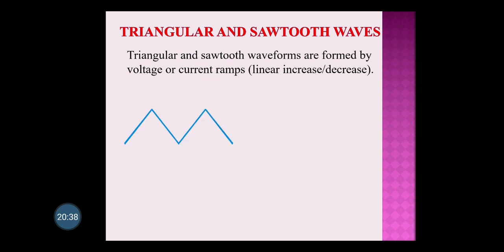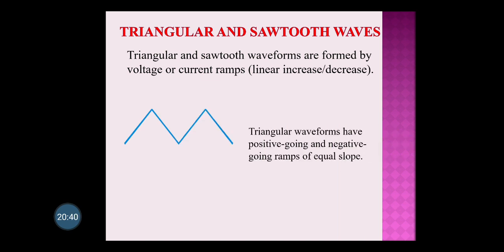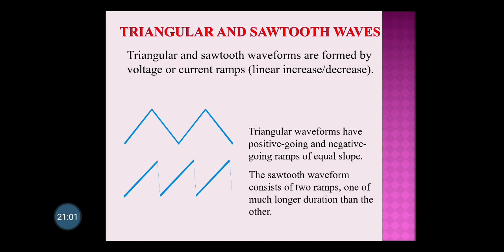The next signal we are going to study is the triangular signal. Triangular signals have this type of shape. The voltage increases in a linear fashion, reaches the highest value, and then comes back to 0. Again the same is repeated. Here you can see a triangular wave, and this is called a sawtooth waveform.